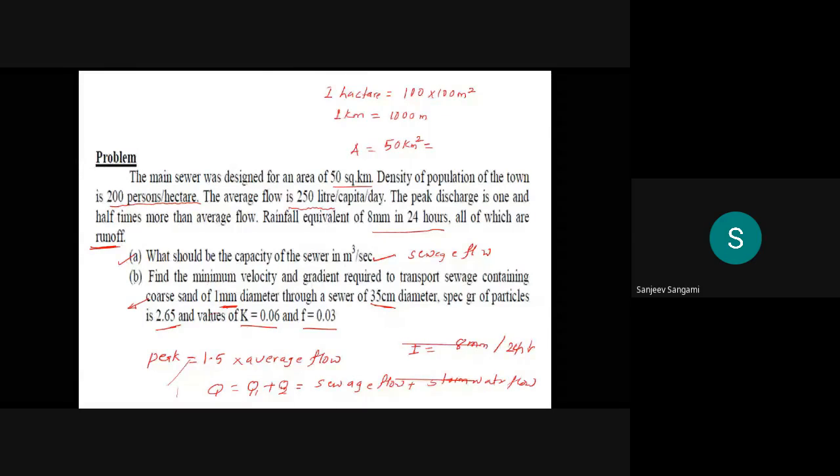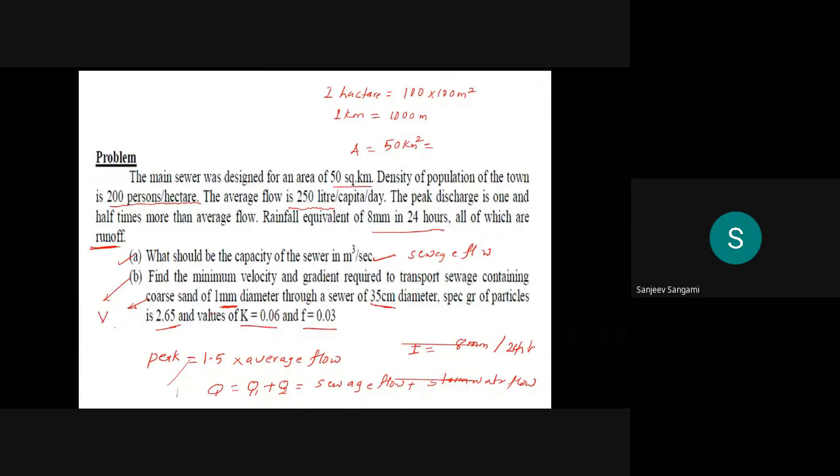Once you calculate, the second one is to calculate the V. Then we have to use the Shields equation to calculate the velocity. Okay, try to work out this problem in your houses. Let's see in the next class. If you have any doubt you can ask.